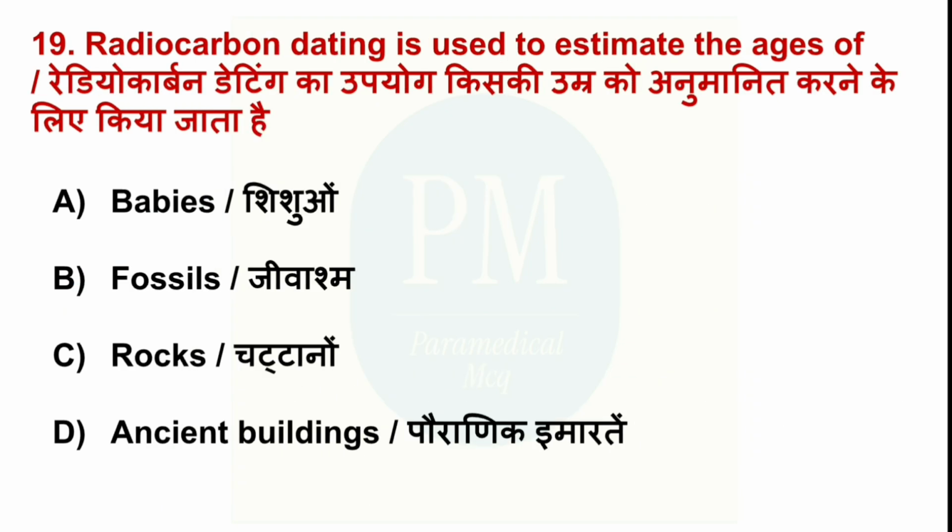Radiocarbon dating is used to estimate the ages of option A, babies, option B, fossils, option C, rocks, option D, ancient buildings. The correct option is option B, fossils.